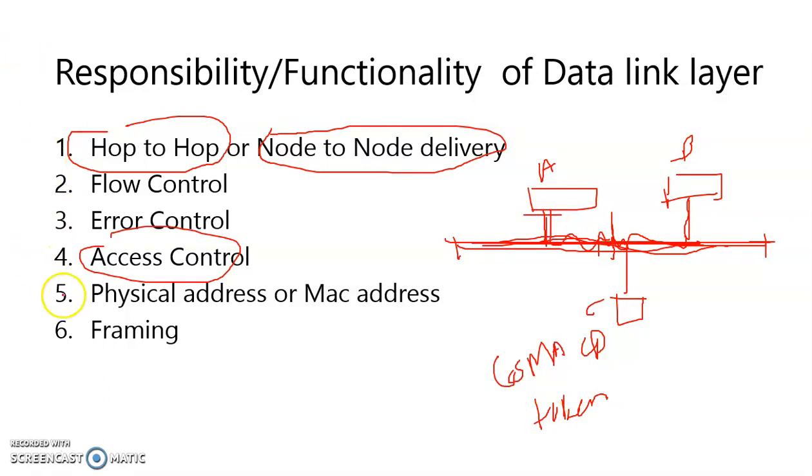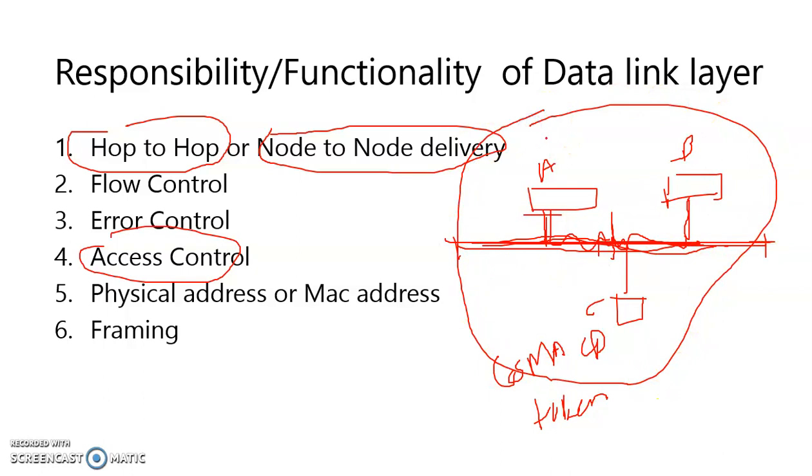Next is the physical address, or MAC address. Suppose this is a single network that uses bus topology. Suppose A wants to send data to C within the network, a local area network.